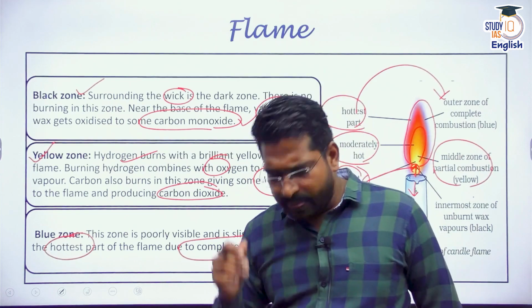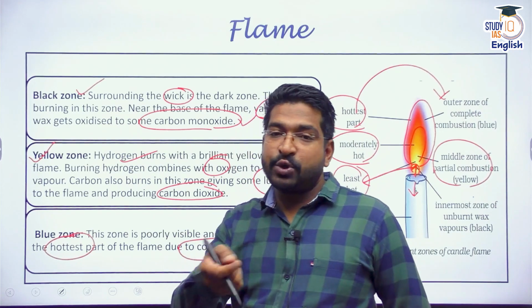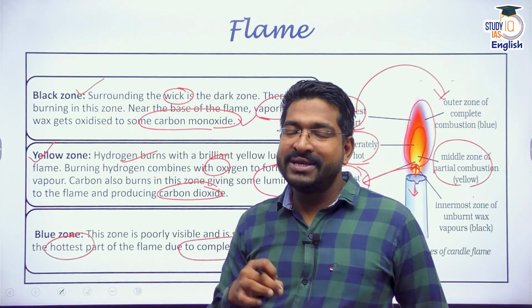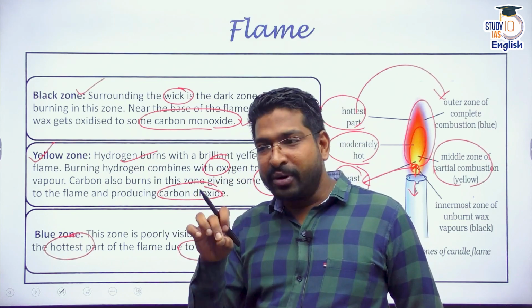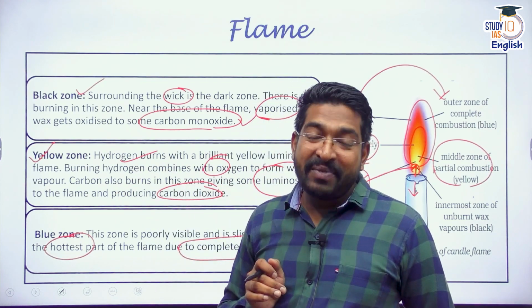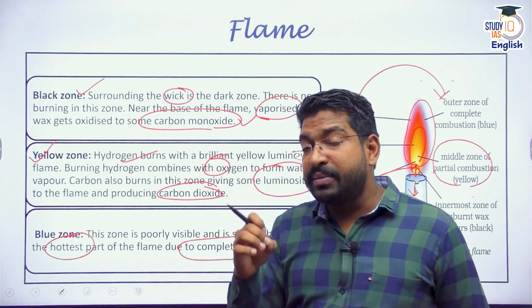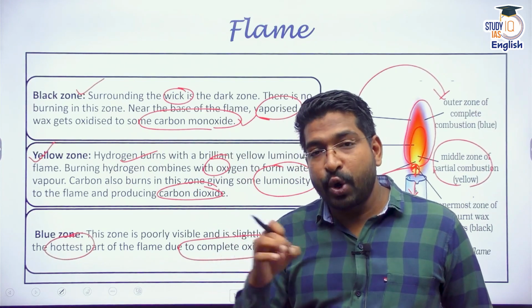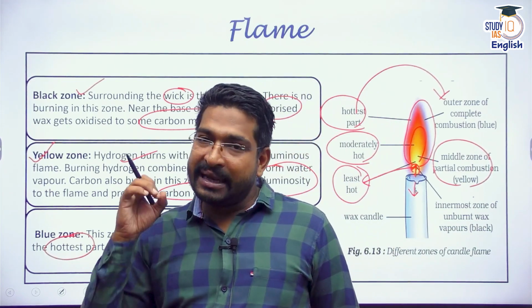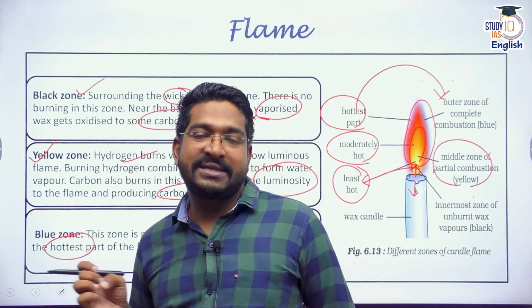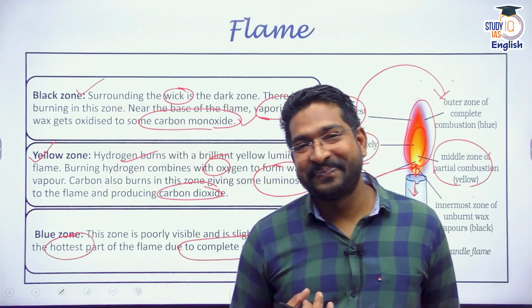That's why you must have seen, whenever you cook on the gas stove at your home, try to observe the flame when you switch on the stove. If it is blue, then there is complete combustion. That means your LPG is not being wasted. Your LPG will run for a couple of more days. But whenever it is giving a yellow flame, that means some amount of incomplete combustion is taking place, oxygen availability is not there, and you will see that your LPG cylinder will be over very, very soon, because the LPG is being wasted, heat is not properly extracted. We are not using the fuel very efficiently. That's the meaning of that, right?